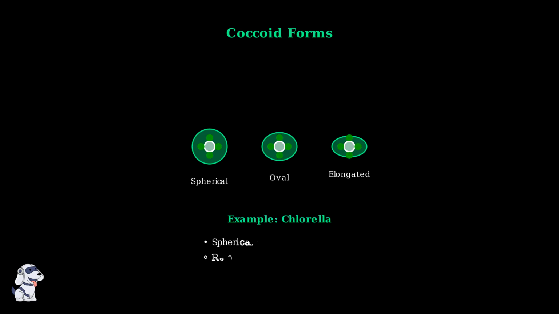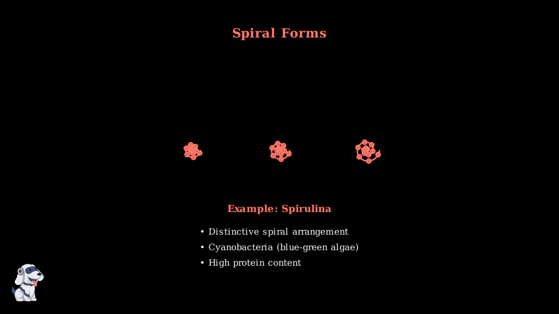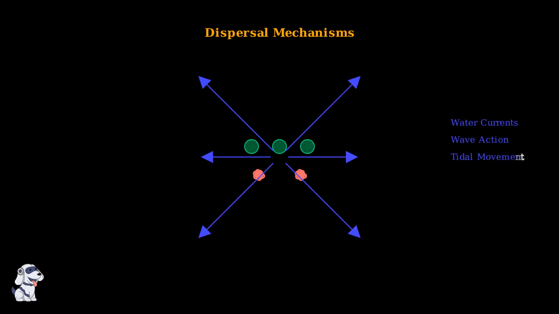The most well-known example is chlorella, a single-celled green algae that maintains a perfectly spherical form and remains completely stationary in the water. Spiral algae exhibit a unique helical or spiral arrangement. Spirulina is the most famous example, a cyanobacteria that forms distinctive spiral filaments and is valued for its high protein content and nutritional benefits.